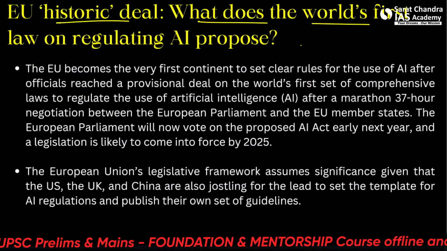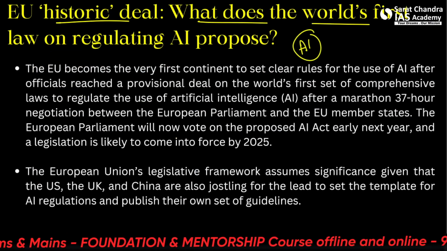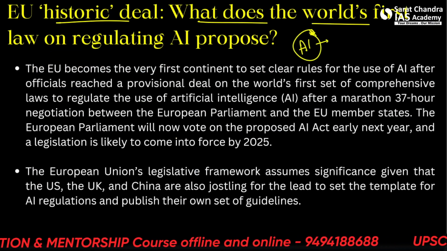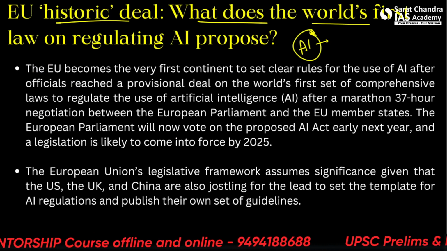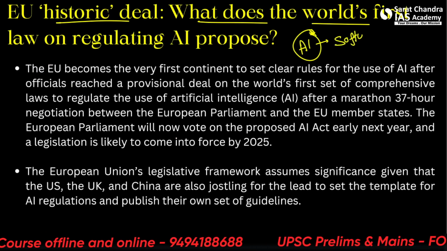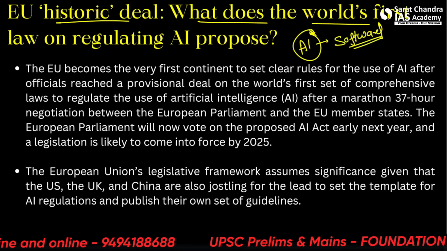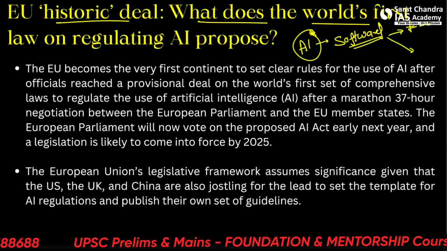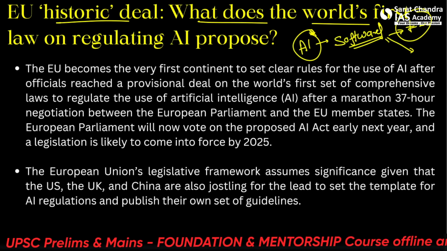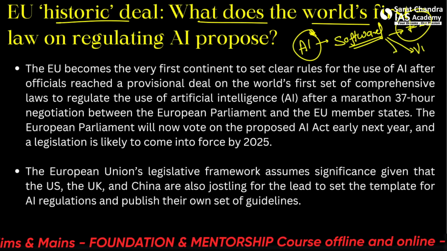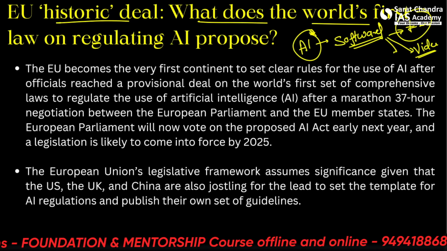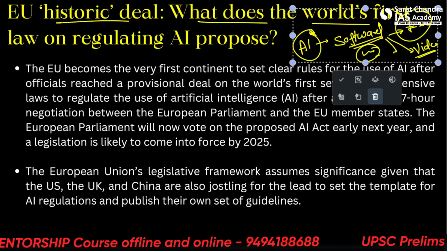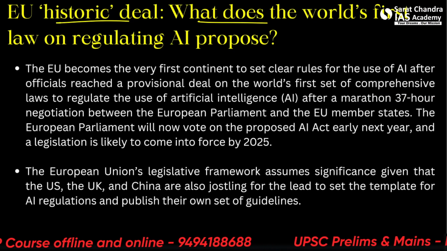AI has no limits. All right, it's basically artificial intelligence, and it can be made into various different kinds of software which can process various different types of multimedia, whether it is text, such as ChatGPT and Bard. They can also process, let's say, videos and images. All right, so with this technology come many difficulties, and that is why it needs to be regulated.